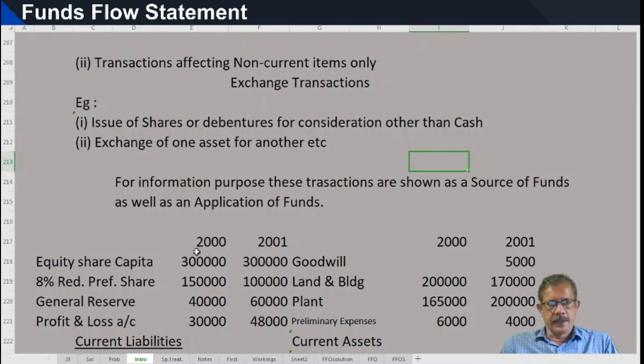We'll take one example. Here equity capital is 3 lakhs and here written 3,50,000. How much is the opening equity capital? 3 lakhs. How much is closing? 3,50,000. So 50,000 rupees equity capital has been increased.